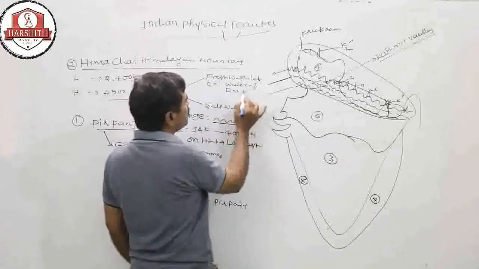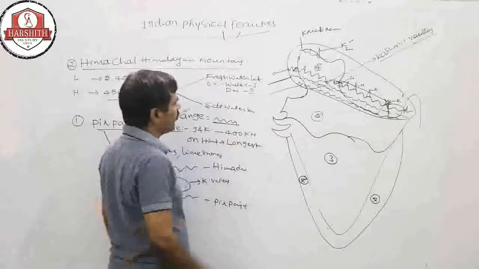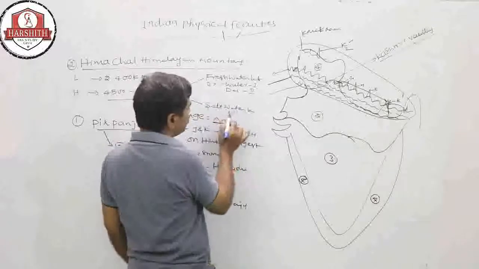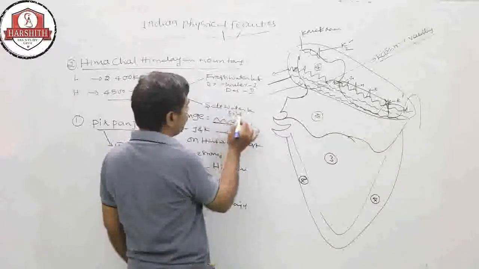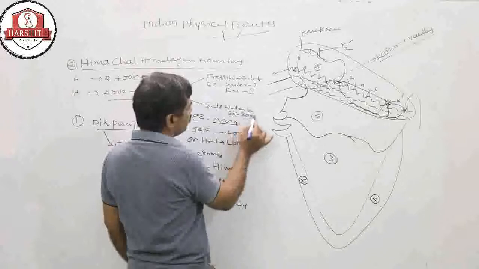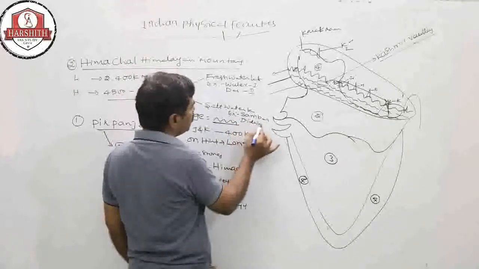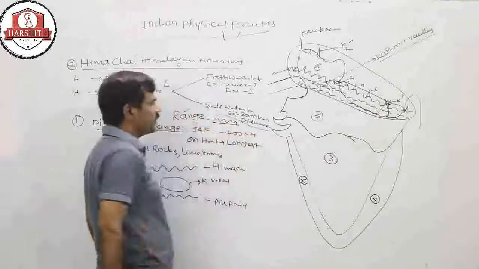These both are the first and second biggest. The biggest salt lakes in India are the Sambar and Didwana. These both are the biggest salt lakes in India.